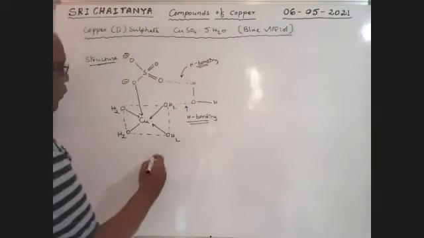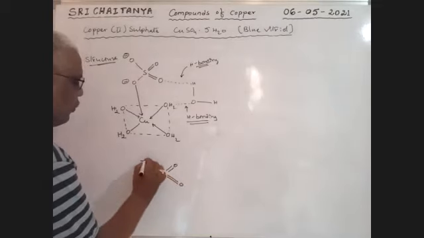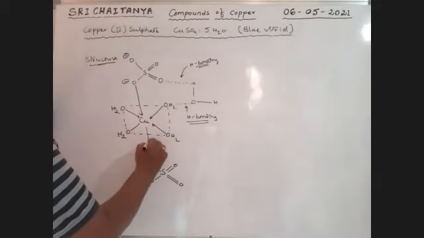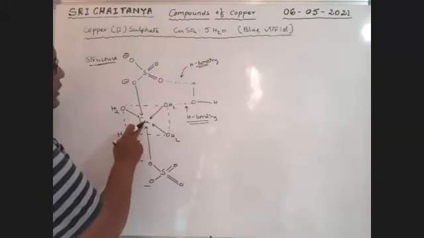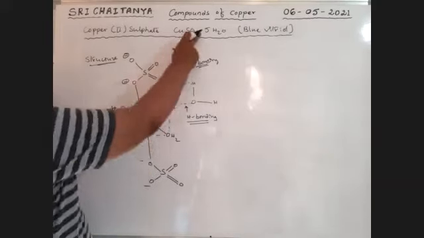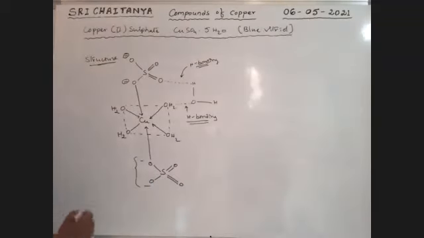See here, one more sulfate: double bond O, O minus, SO4 2-. It is bonded here. Sir, from where is this available? See here, it is Cu(H2O)4 SO4, but this sulfate ion is from another molecule.